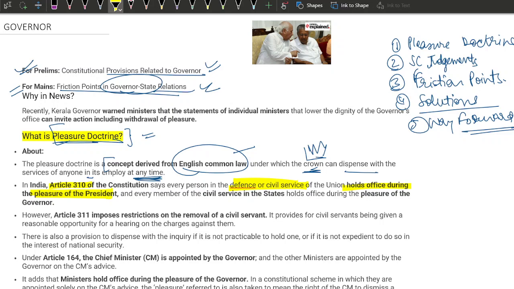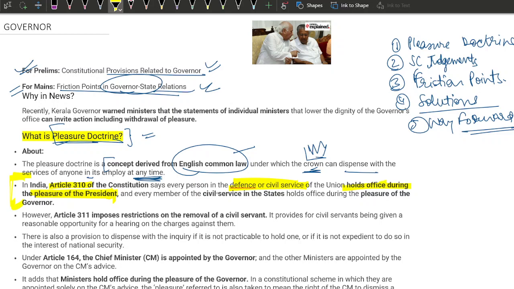If you imagine, and you know as well, when you get selected, there is a letter from the office of the President that the President has appointed you and has invited you to attend the introductory course at LBSNAA, Mussoorie. So this is what the letter includes. The letter starts with the honorable mention of the President. The President, at his pleasure, wants you to attend this course at LBSNAA. So you hold office during the pleasure of the President.